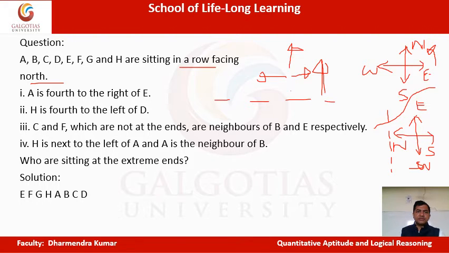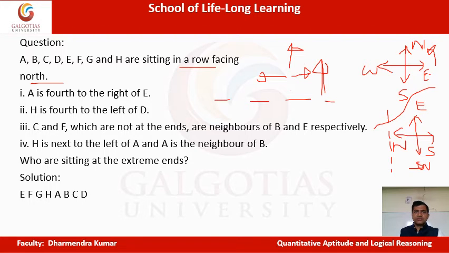A, B, C, D, E, F, G, H are sitting in a row facing north. First statement is A is fourth to the right of E. Second is H is fourth to the left of D. C and F, which are not at the ends, are neighbors of B and E respectively. H is next to the left of A and A is the neighbor of B. Question is, who are sitting at the extreme ends? Not necessary that you start from the first statement, you can start from anywhere where you get the maximum link.